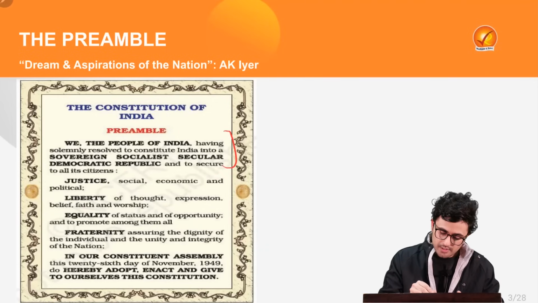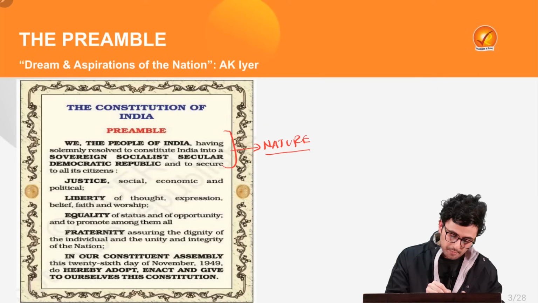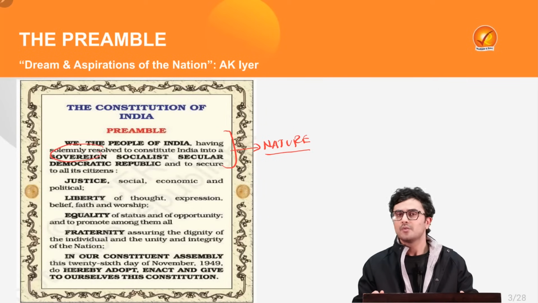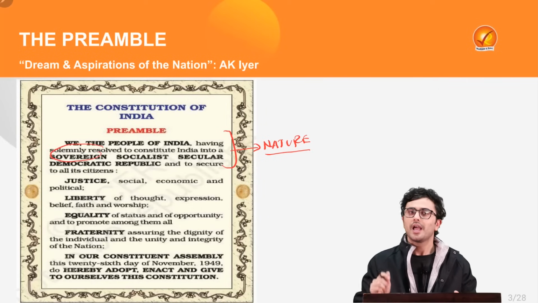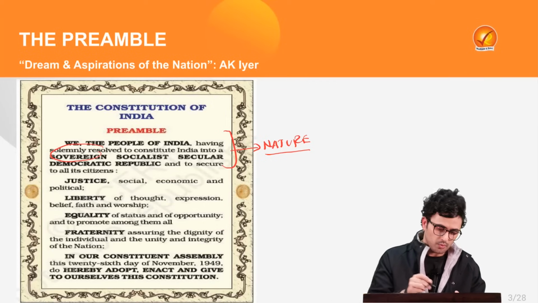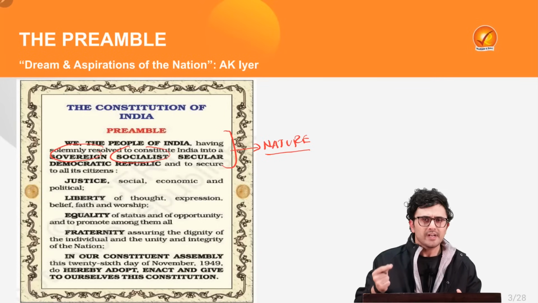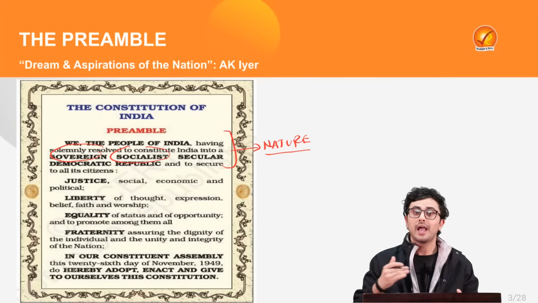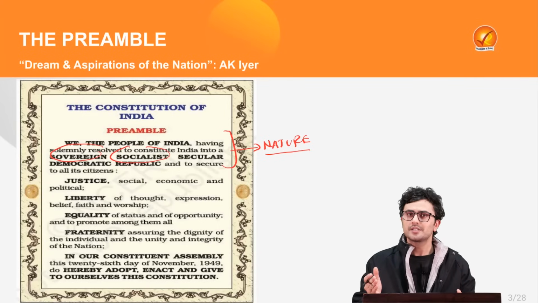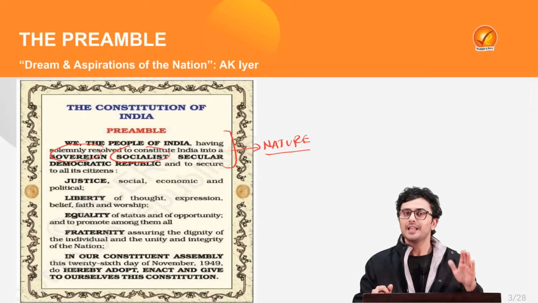The preamble describes the nature of the Indian state, such as India being a sovereign country, which implies that we are independent and we do not serve as a dominion to any other country. Also, we are socialist. In India, we follow a democratic form of socialism where we have a mixed economy with the existence of both public as well as private sector, both of which aim to curb poverty and inequality in